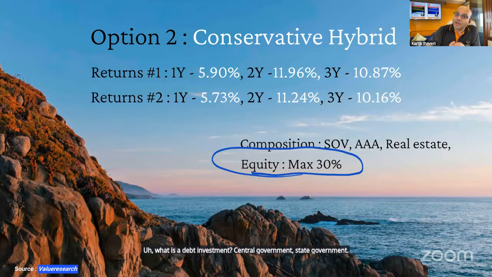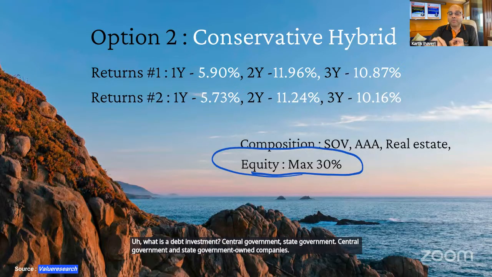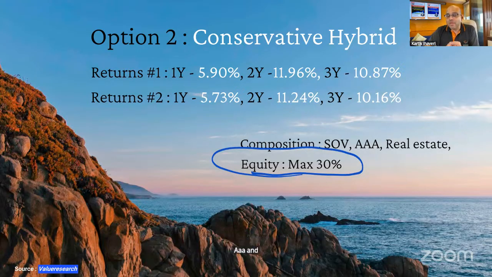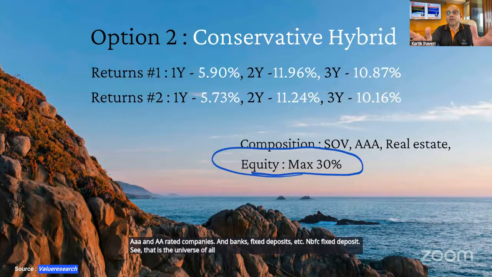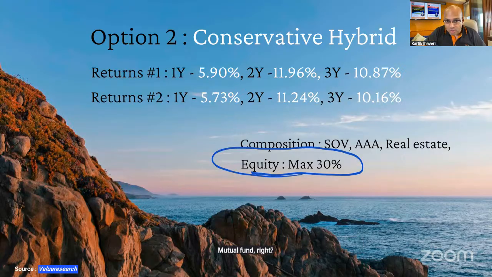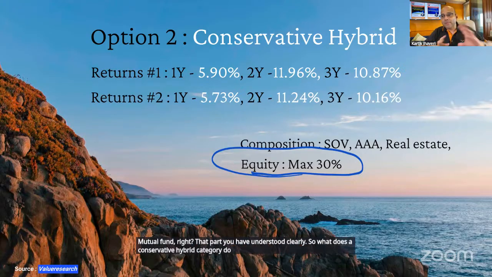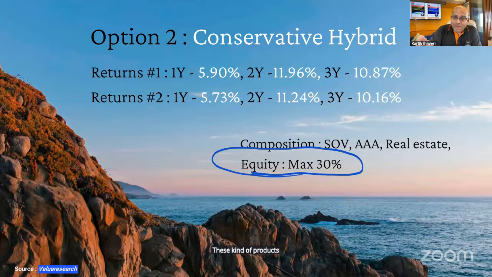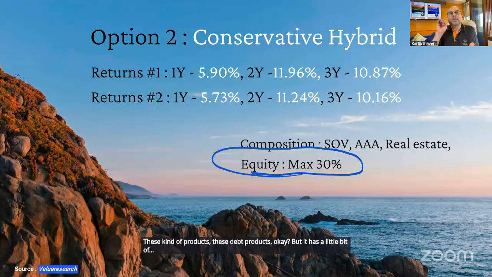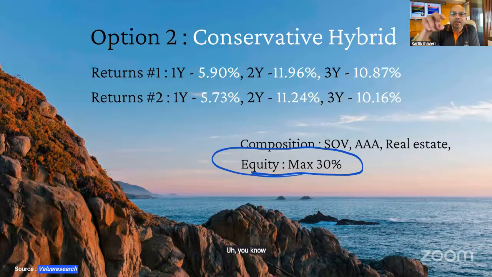What is a debt investment? Central government and state government owned companies, AAA and AA rated companies, and banks, fixed deposits, etc. NBFC fixed deposit. So that is the universe of all this debt mutual fund, right? That part you have understood clearly. So what does a conservative hybrid category do? 70 to 80% of your money it invests in these kind of products, these debt products, okay? But it needs a little bit of tadka, the way we say, a little spiciness, a little seasoning, if you like.